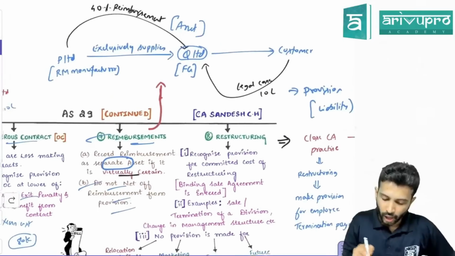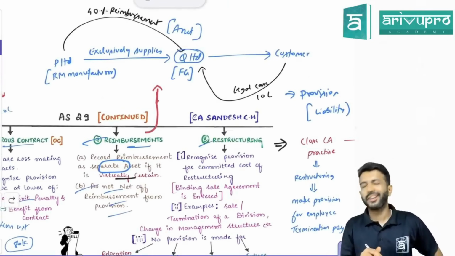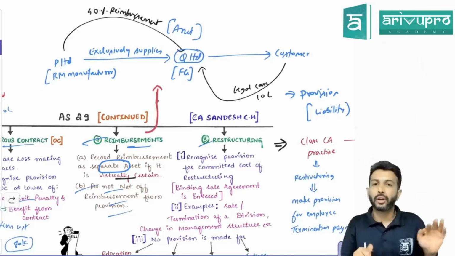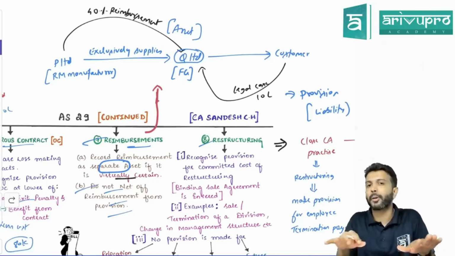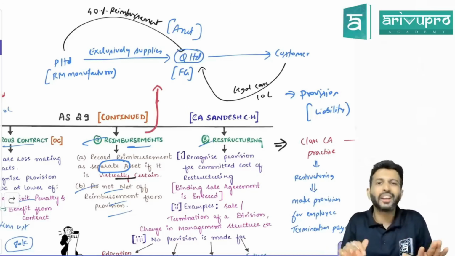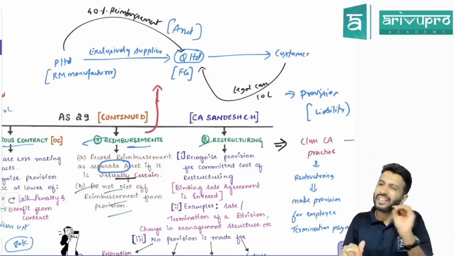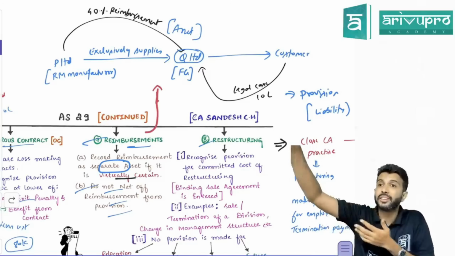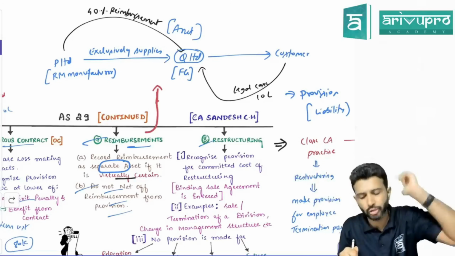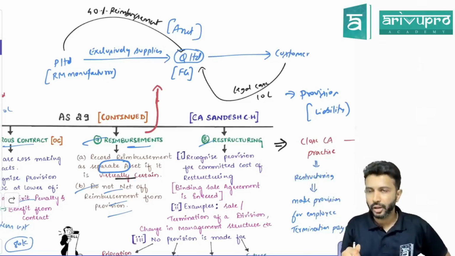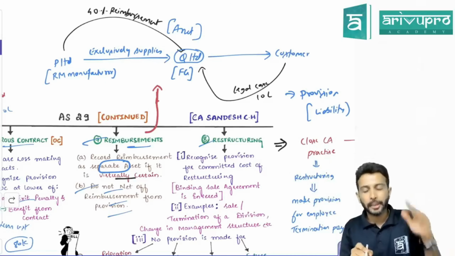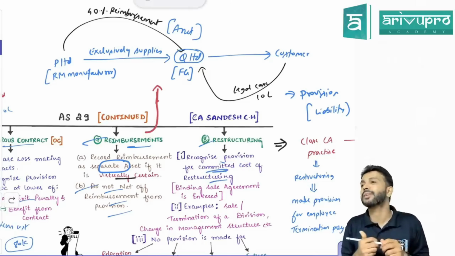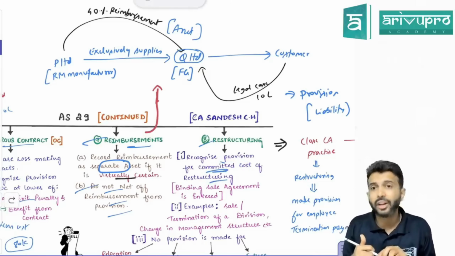Okay, all right. The last one is restructuring. Restructuring means closing down a division, selling a particular product, or closing down a particular product, division or geography. All that we call restructuring, or even a change in the management structure. If you're firing some directors and bringing in a new board of directors, that also we call restructuring. For restructuring also, you need to make a provision, but only for the committed cost of restructuring.